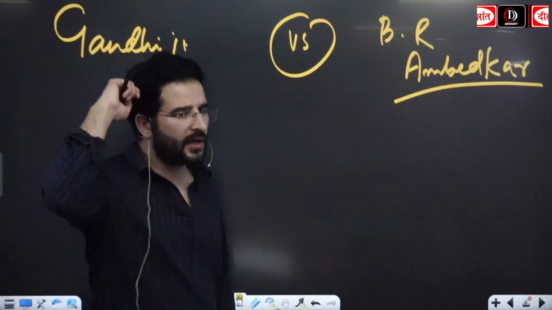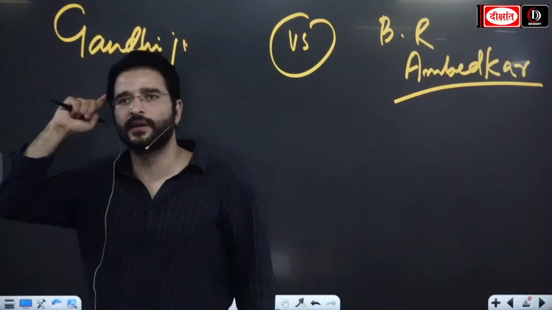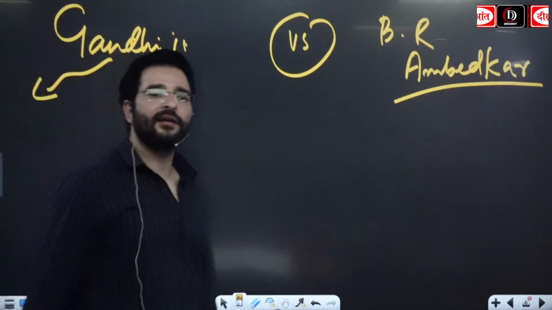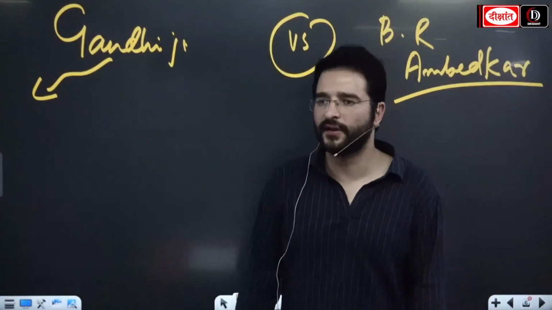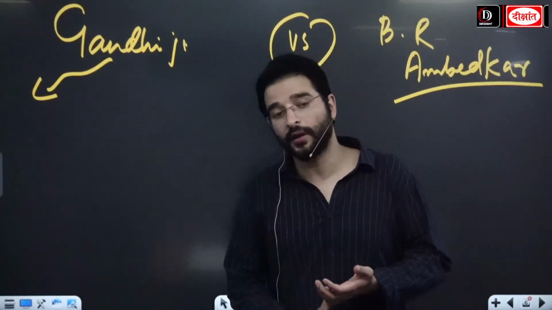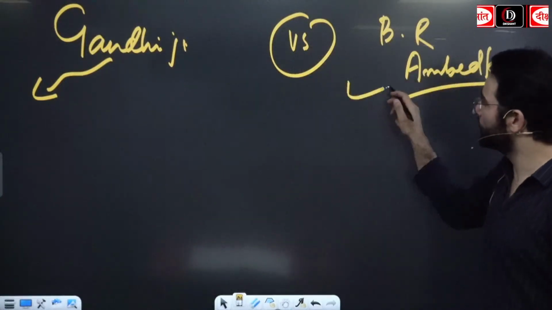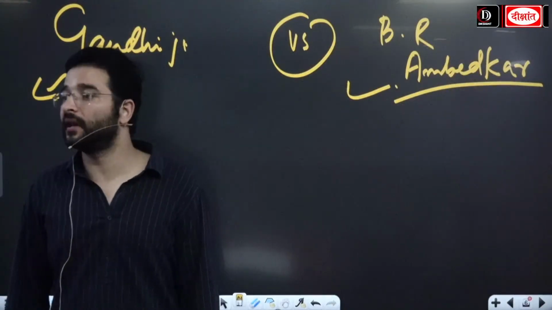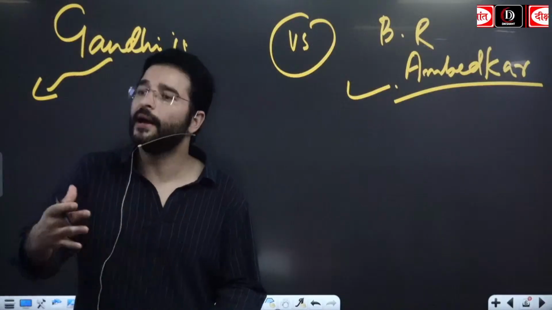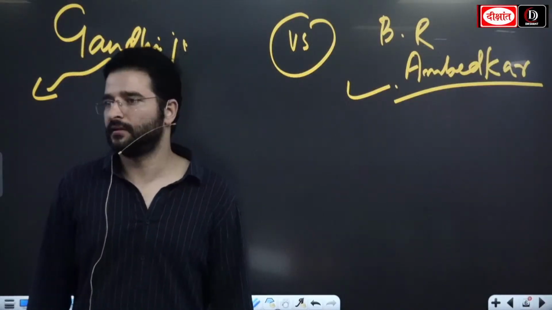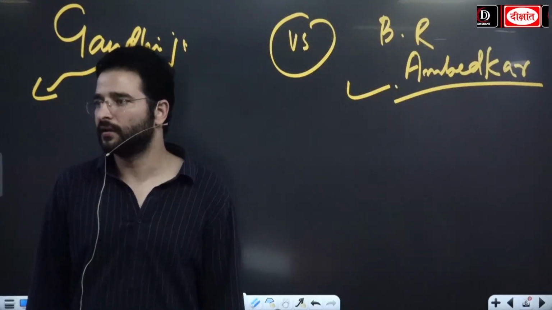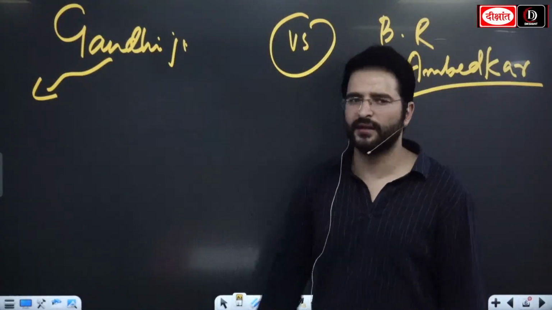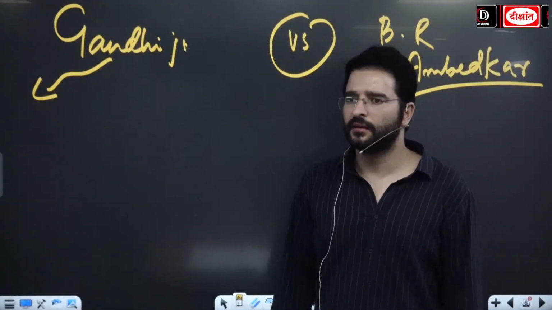दोनों ने ही कमाल का रोल प्ले किया in the Indian national freedom struggle. If we look at the Gandhi ji, chief architect of our Indian national freedom struggle. On the other hand, when we look at the B.R. Ambedkar ji, he was the chief architect of our constitution. संविधान के chief architect. संविधान जो बनाया है, it is one of the finest in the world, in the entire human history. उस समय पे इतनी कैपेबिलिटी होना, ठीक है, it is being said that he was having more than 30 degrees. B.R. Ambedkar, well educated.